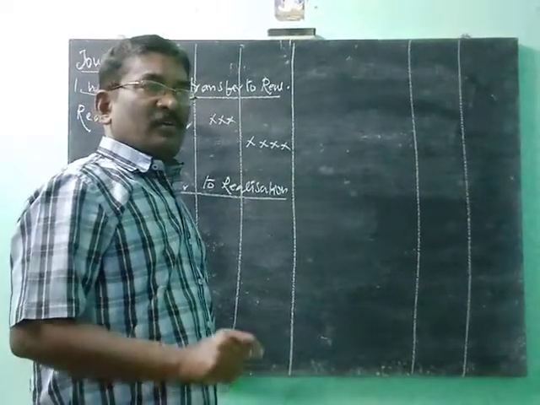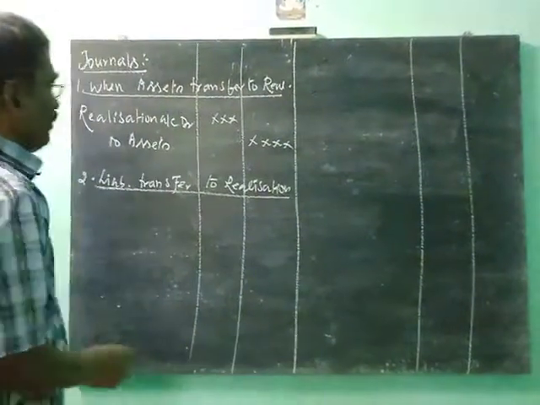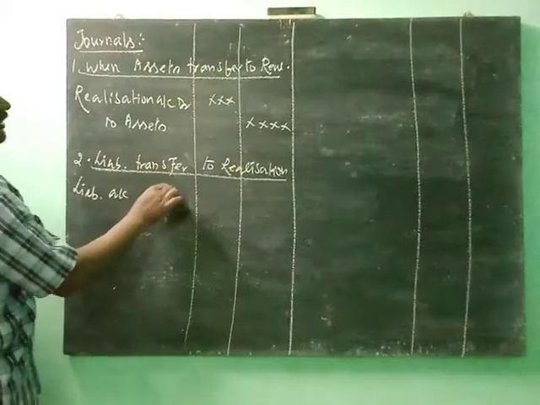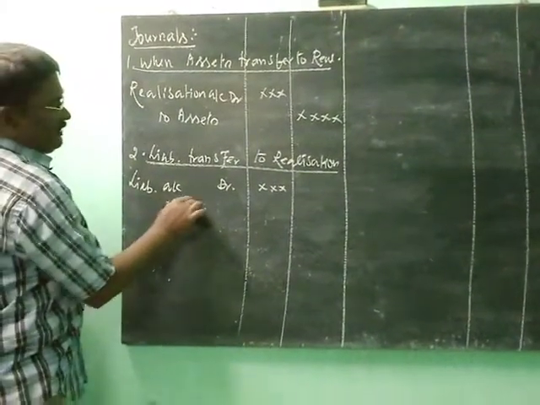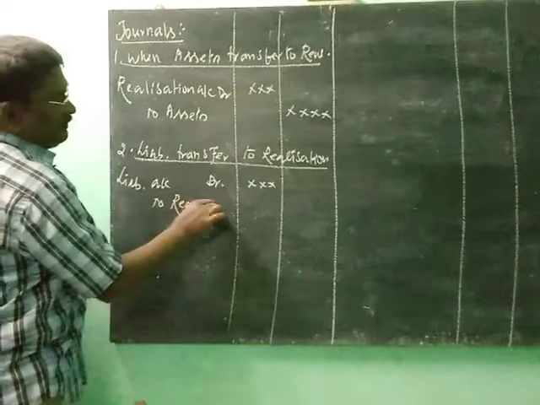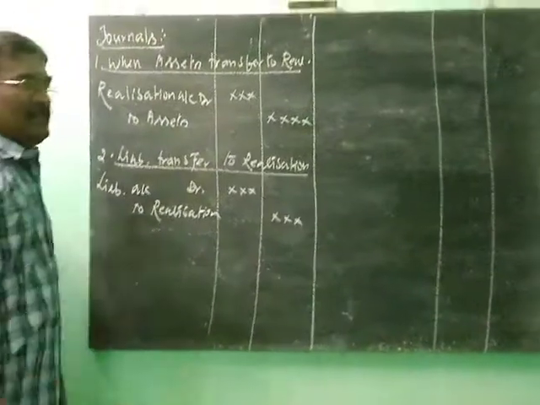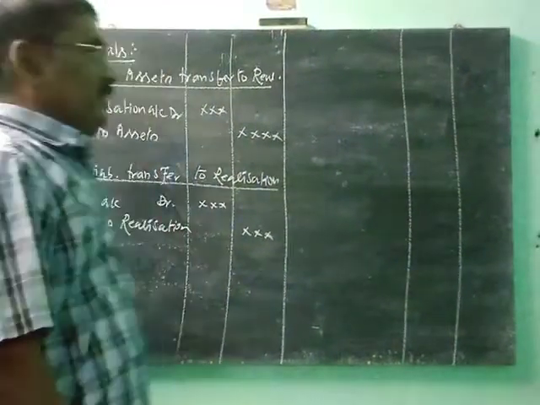All partners' belongings are transferred to the capital account. So when liability is transferred to realization, the journal is: Liability account debit to realization. Now assets are transferred to realization and liability is also transferred to realization.